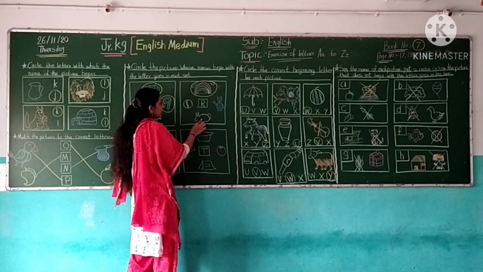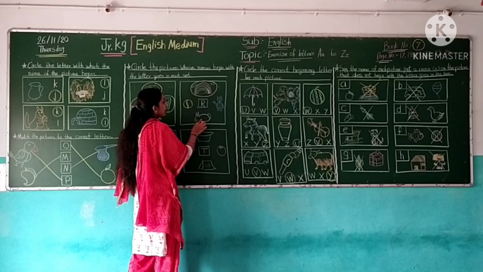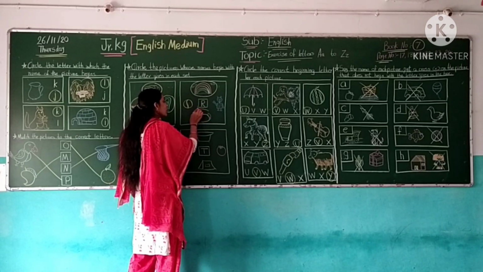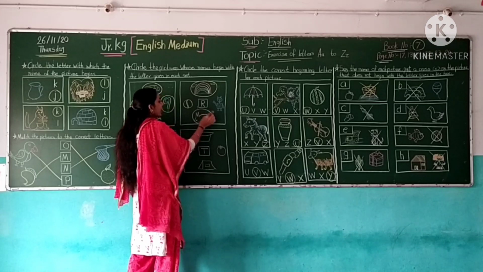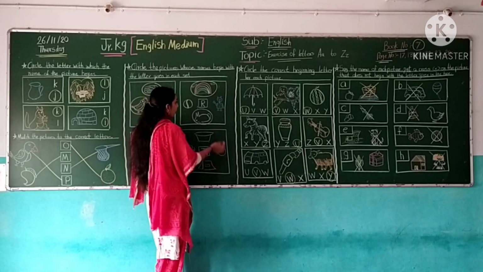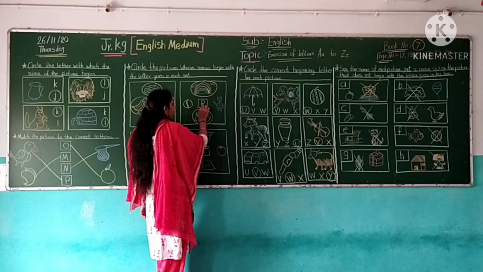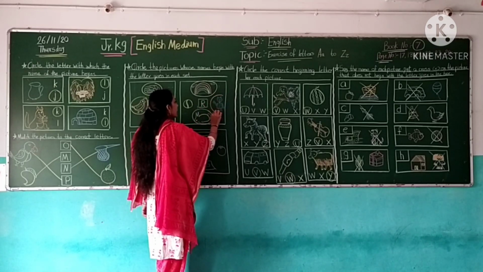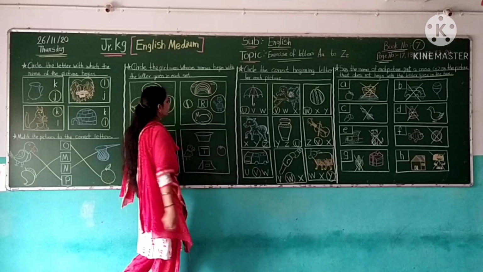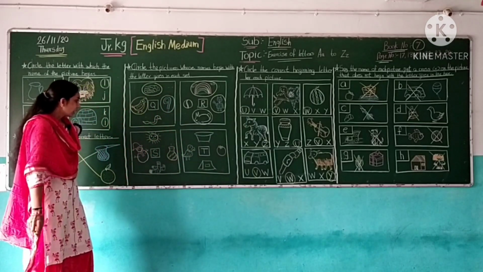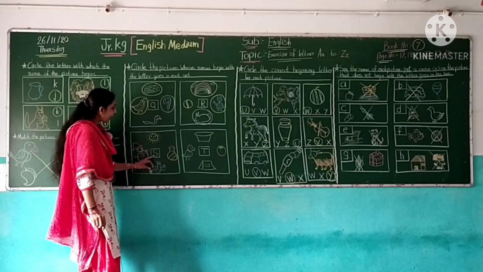Now next is rabbit. Rabbit starts with the letter R. So circle the picture rabbit. Our next is Robert. Robert starts with the letter R. So circle the Robert.